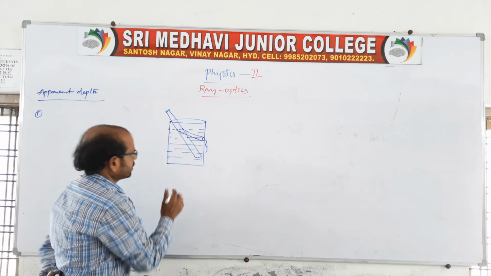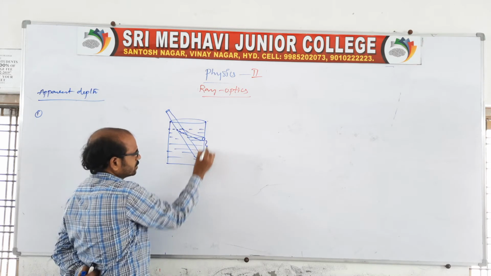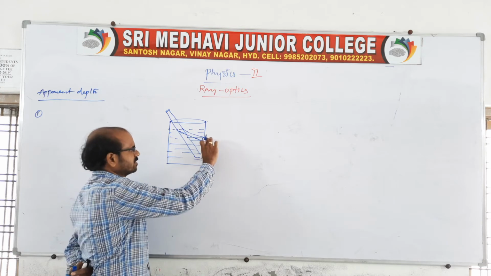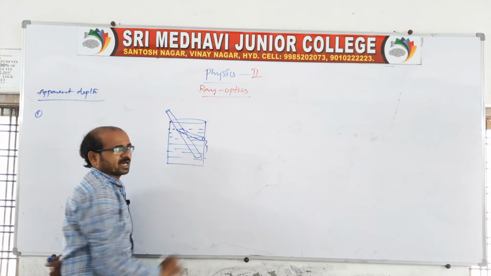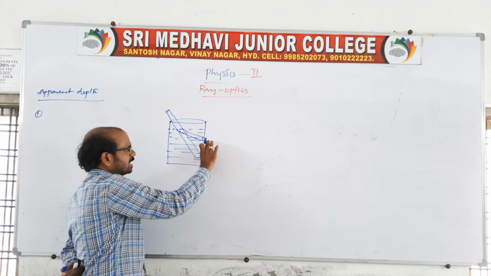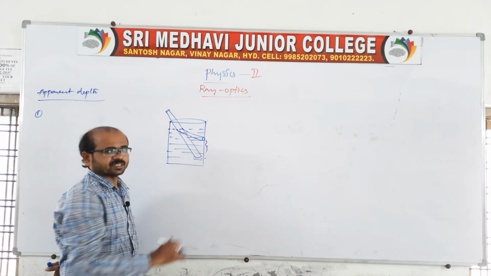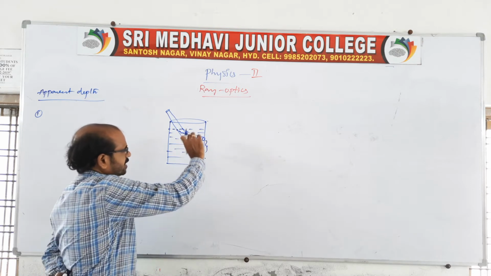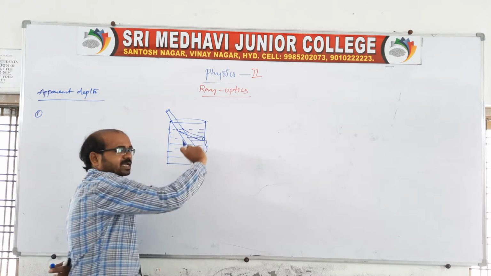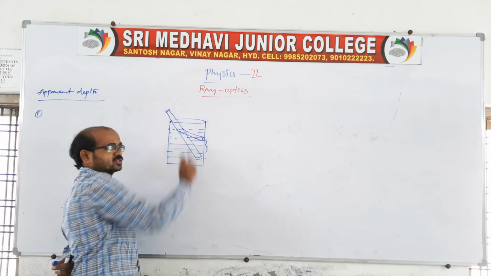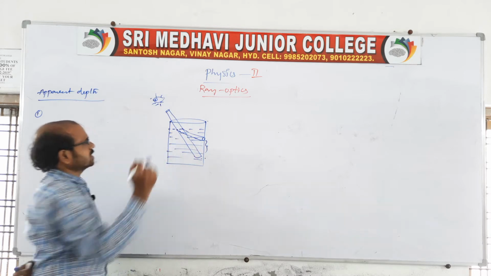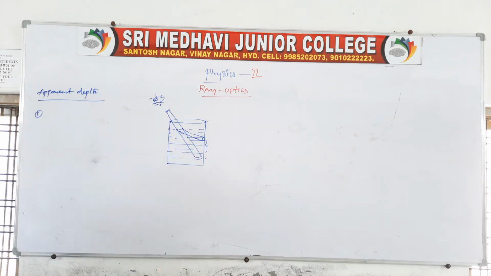In general, if you see the object from the top, the object height is some A, O or something, and the image will be shifted like this. This we can call apparent depth, and this we can call apparent shift. When we see from outside, the pencil will appear lifted up. The ray will come from there, so if the observer is somewhere else, he will see the image like this. The same situation I am now explaining related to that only.